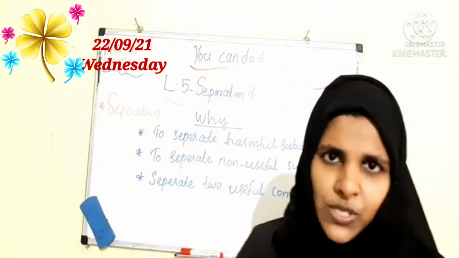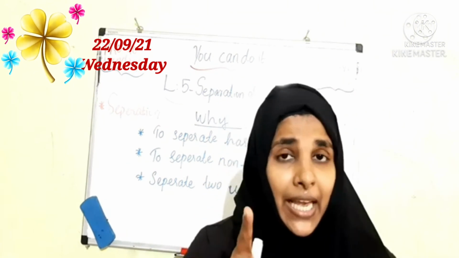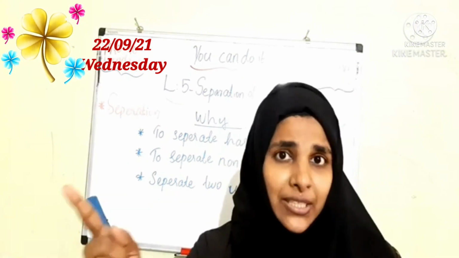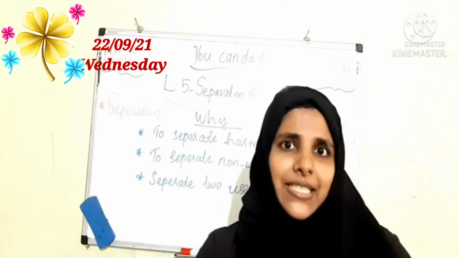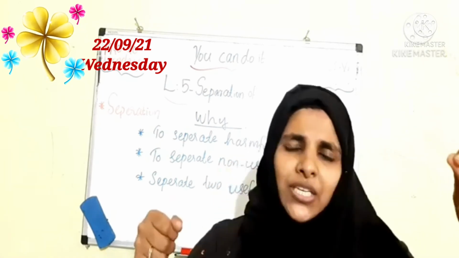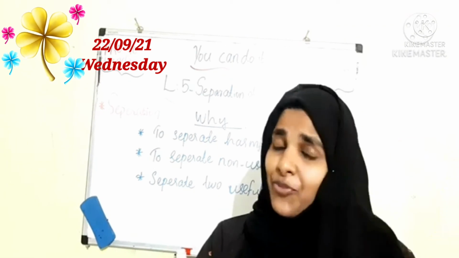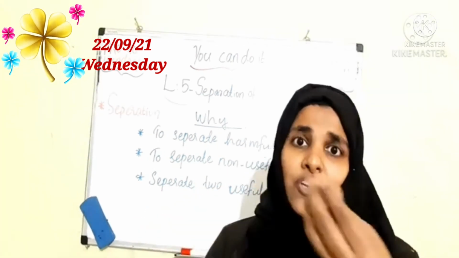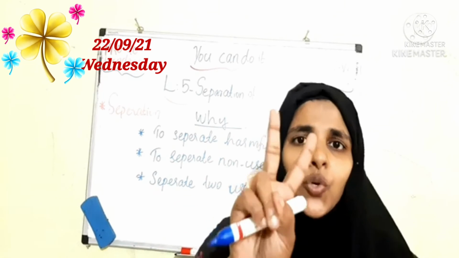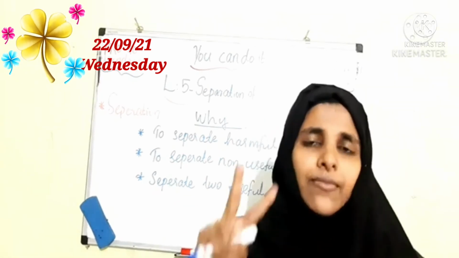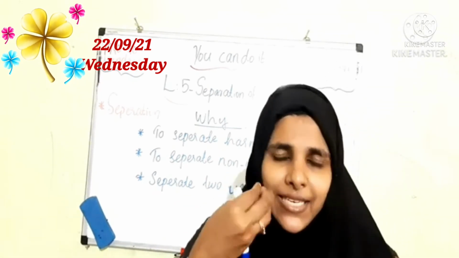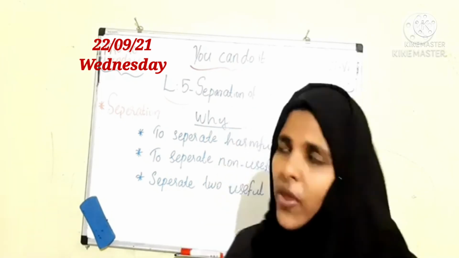Another example can we say? Yes, that is grains we separate after the harvesting. We are separating grains. And we use that stalk, or stem-like structure, for feeding the animals. That we call straw. So we will get two useful substances. What are they? Straw and grains. Grains we are eating. Clear, all of you?